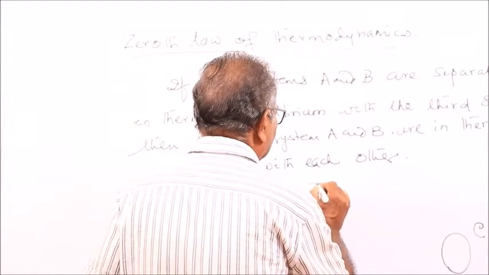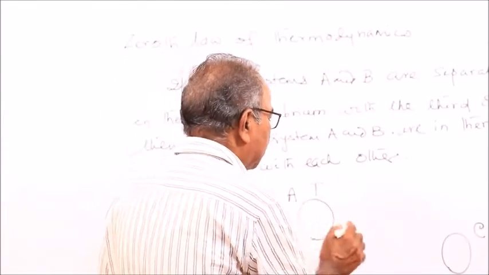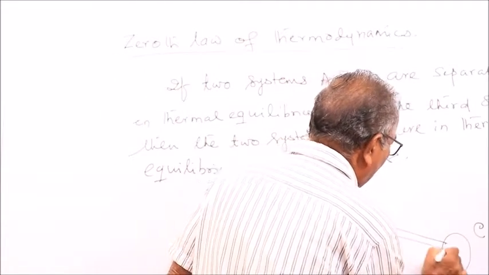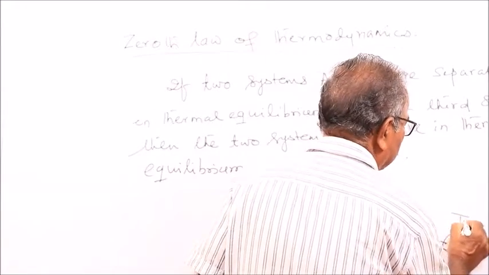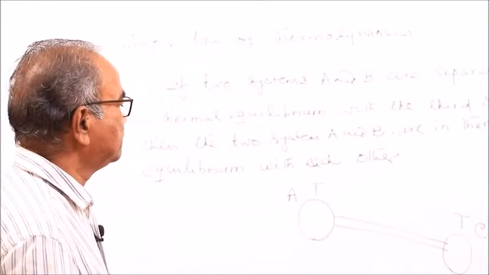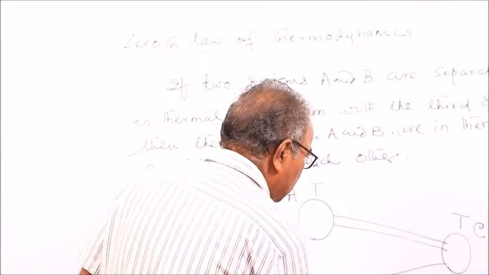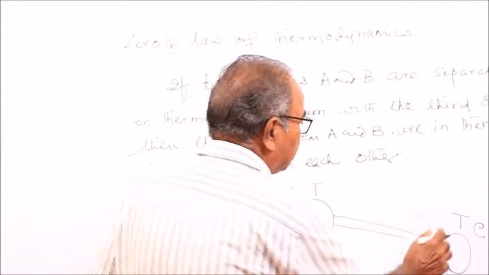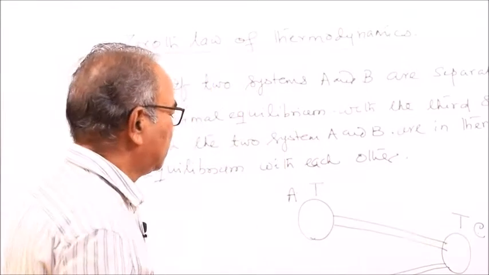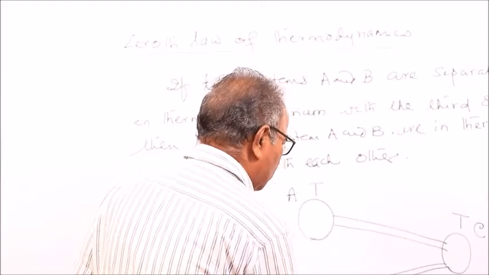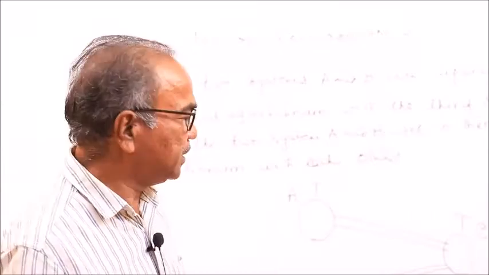Suppose A is at temperature capital T, in the Kelvin scale. If A and C are in thermal equilibrium, if you connect them there will be no heat flow. That means the temperature of C is T. Similarly, B is in thermal equilibrium with C. If they are connected, and the temperature of C is T, then the temperature of B is also T. There will be no heat flow, since their temperatures are the same; heat always flows from high temperature to low temperature.